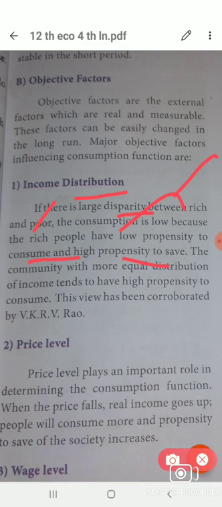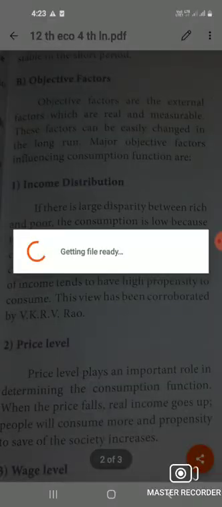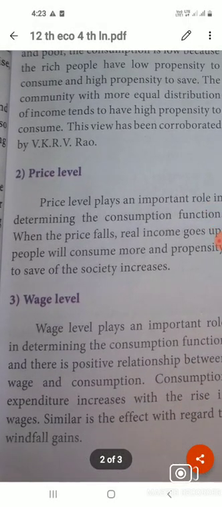The community with more equal distribution of income tends to have a high propensity to consume. This view has been corroborated by V. K. R. V. Rao. This is income distribution. This idea was told by V. K. R. V. Rao. Okay. Next, price level.